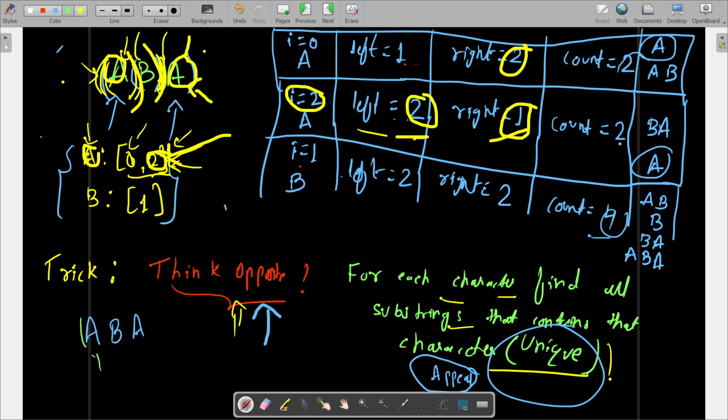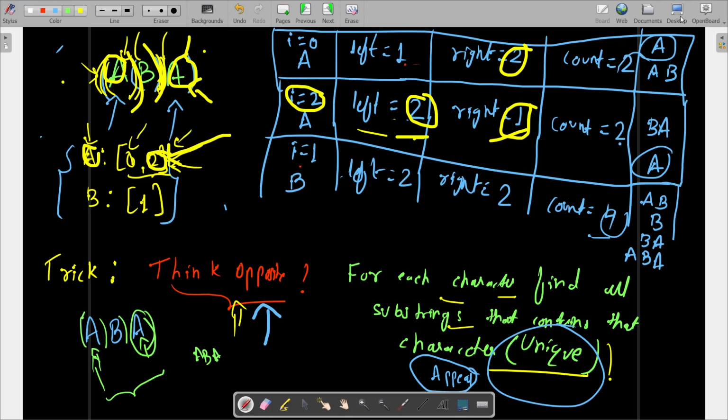So for this character A, on the left side we can just put 1, but on the right side we can put 2. We can't include this one, because this A is repeated. But now this is not the case. We will include this as well, because we know that this A is also a part of the entire substring ABA, right? So that's the difference. We will do the same thing, and for the left it remains the same.